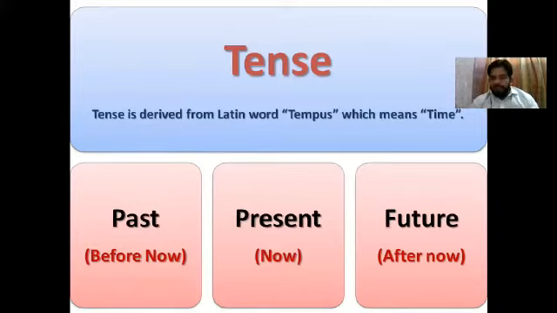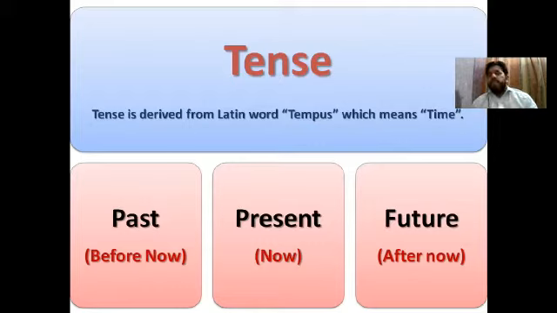Latin, you all know that it is the name of our language. Most of the words and most of the subjects have been taken from the Latin language. So this is derived from Latin word. And in Latin, the word tempus was used for tense, which means time in English. You already know that when people think about time, they think about the time of a wall clock, like 2 o'clock, 3 o'clock, 4 o'clock, like morning, afternoon, evening. We are not talking about that.